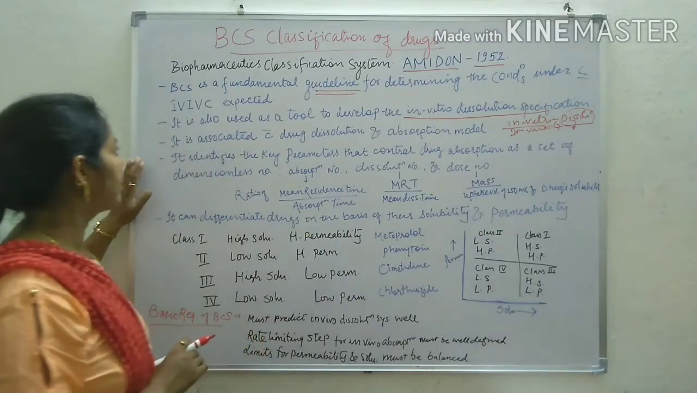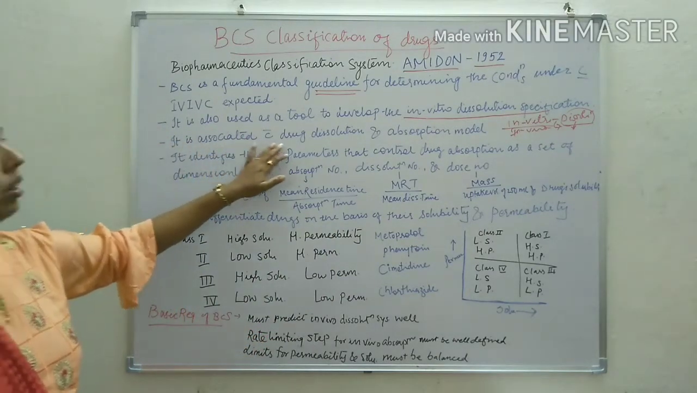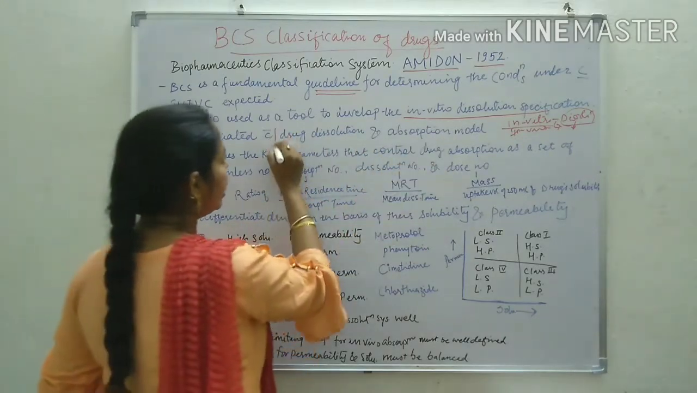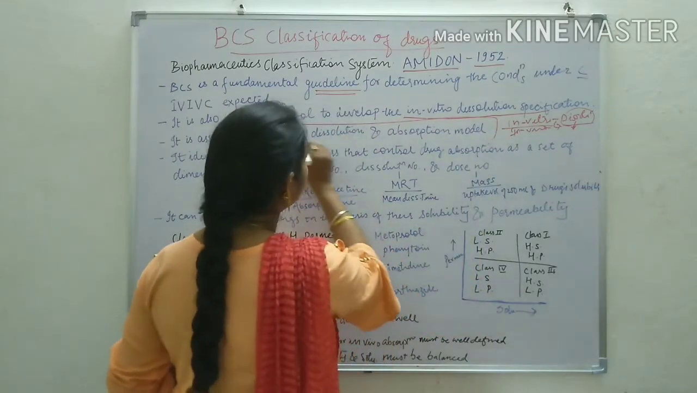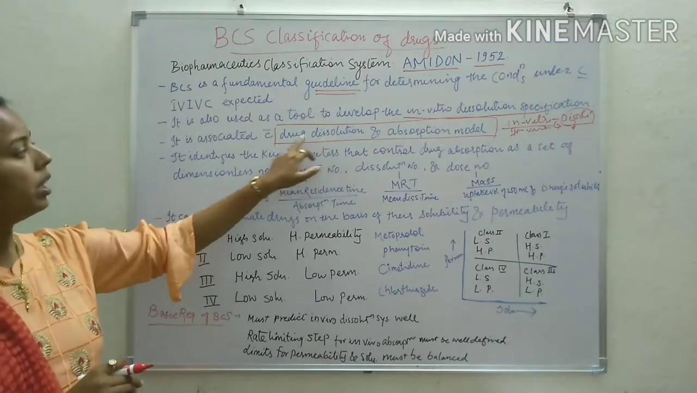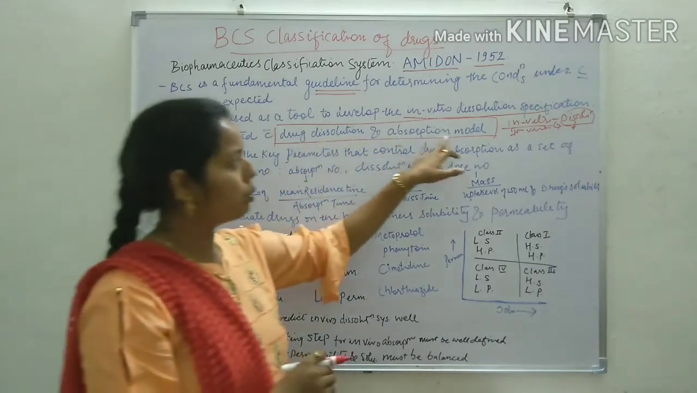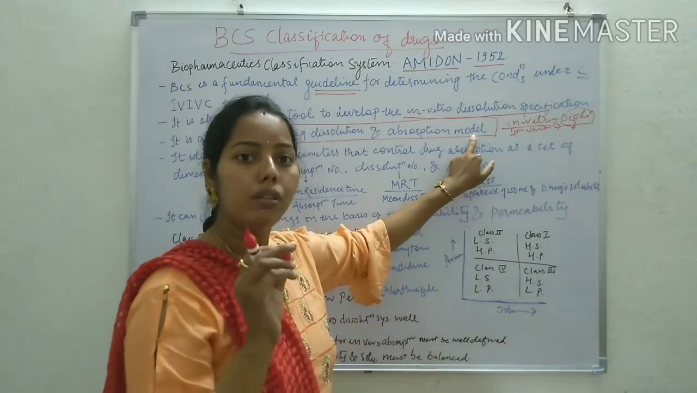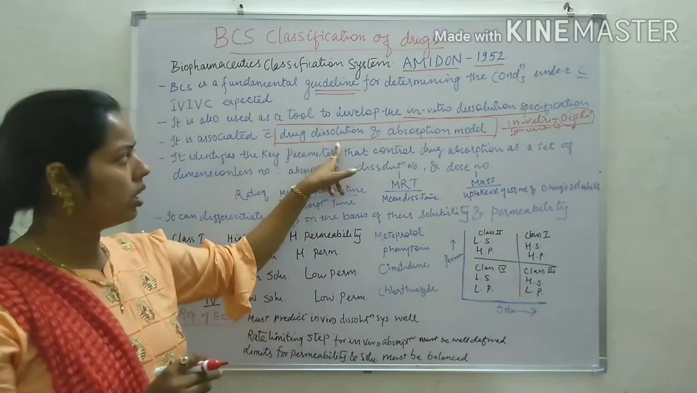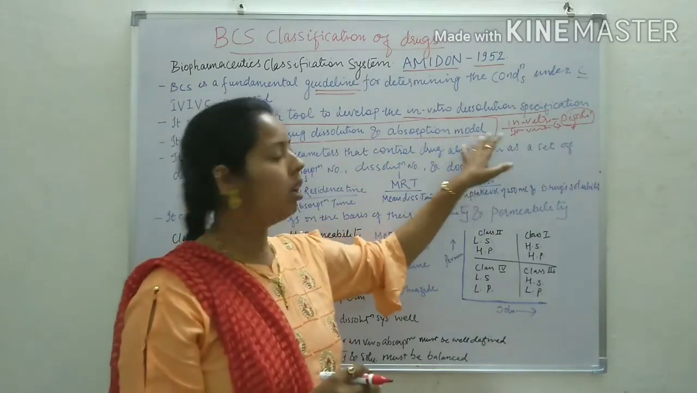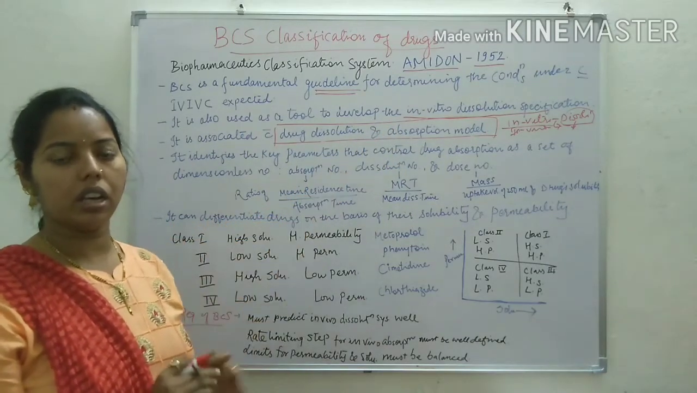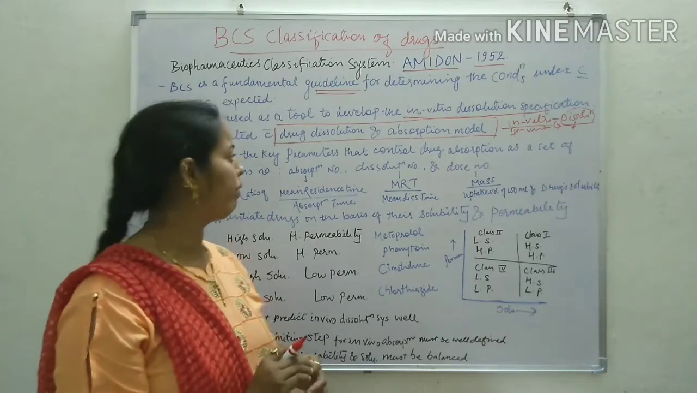Then BCS classification is associated with the drug dissolution and absorption model. So basically the main thing is that the BCS classification is associated with drug dissolution, which means in vitro, and the absorption model, which means in vivo. So for in vitro in vivo correlation, creating an association or correlation between drug dissolution and the absorption model is the work of BCS classification.